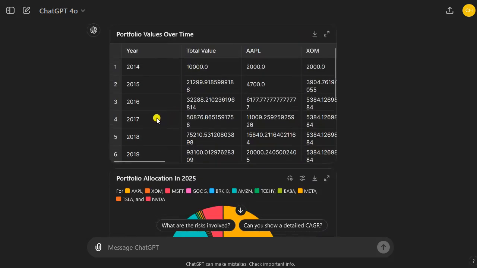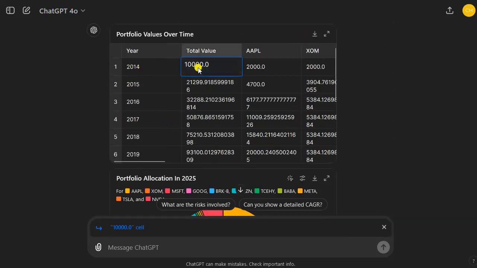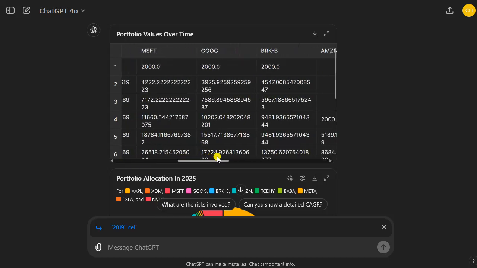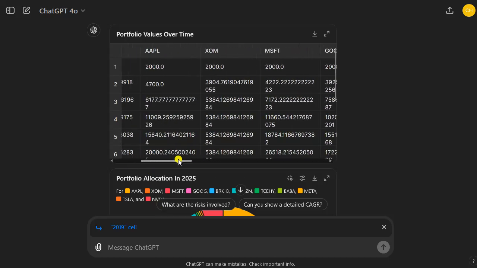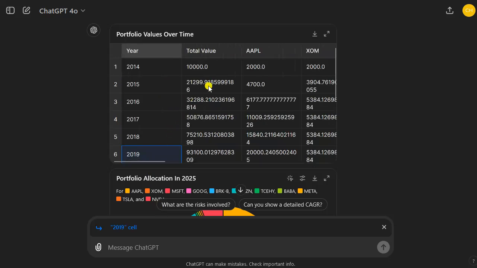Here you will see, first it gives the spreadsheet. In the year 2014, the total portfolio value would be 10K, right? And the Apple position would be 2K. We would also have bought ExxonMobil, Microsoft, Google, Berkshire. So these were the companies we would hold, right? And then next year, 2015, actually the total portfolio value would have more than doubled. Why? Because we added 10K, right? And then we also have had some compounding.